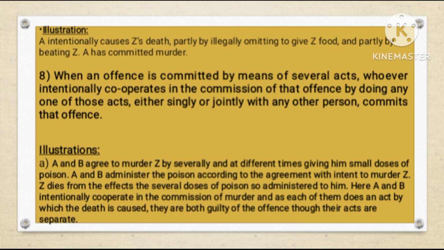This subsection addresses joint liability when an offense is committed through multiple acts. It states that if an offense is committed by several actions, anyone who intentionally participates in that offense by performing one of those actions, either alone or with others, is also liable for the offense.